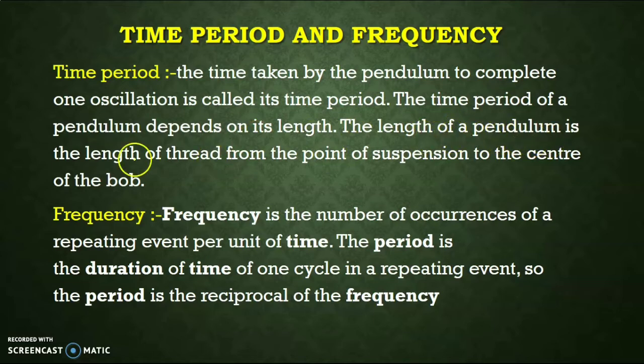The length of the pendulum is the length of the thread from the point of suspension to the center of the bob. I have told you earlier how the length of the pendulum is calculated.